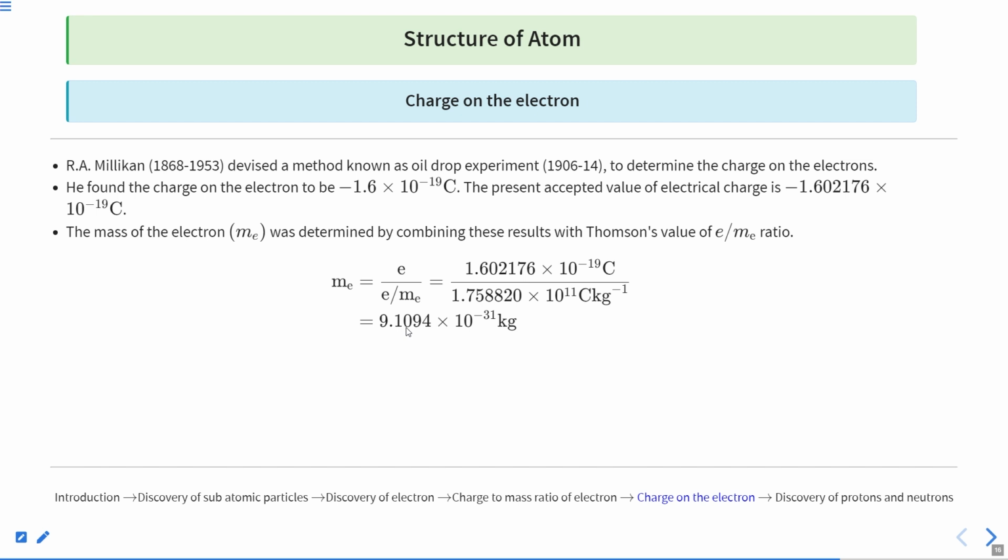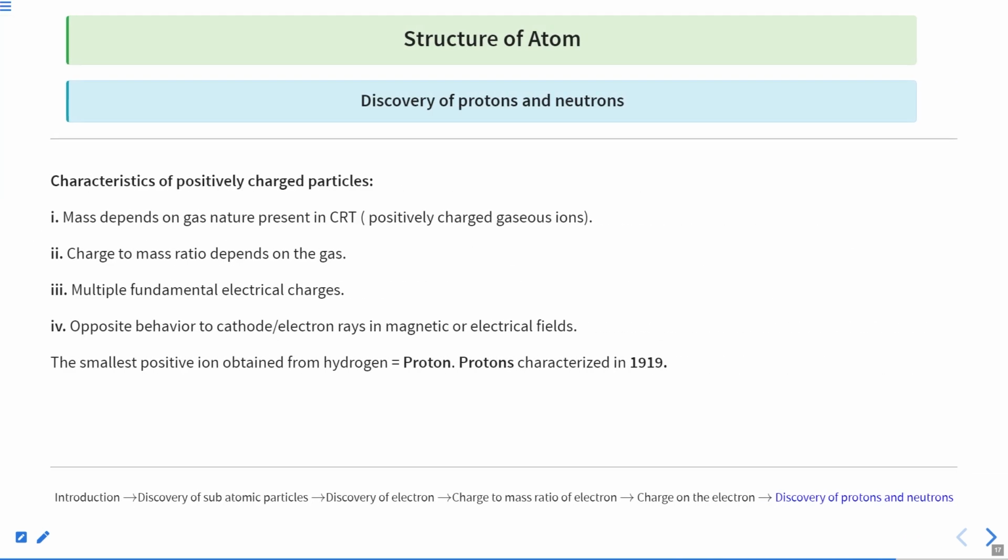Now for your exams, I would suggest that you should know the charge at least up to the first decimal. That is good. Until and unless it is given in the question, you can use this value. Similarly for mass, you must be aware that we have 9.1 into 10 to the power minus 31 kg as the mass. Clear? So these are the two important values that you should remember. Being a science student, I think this is very important.